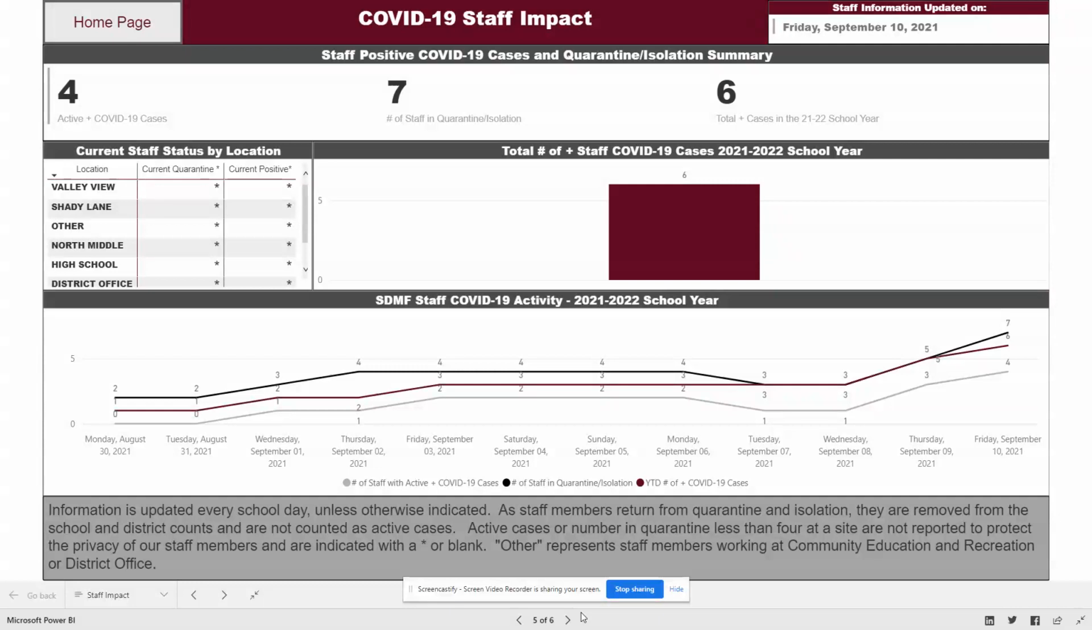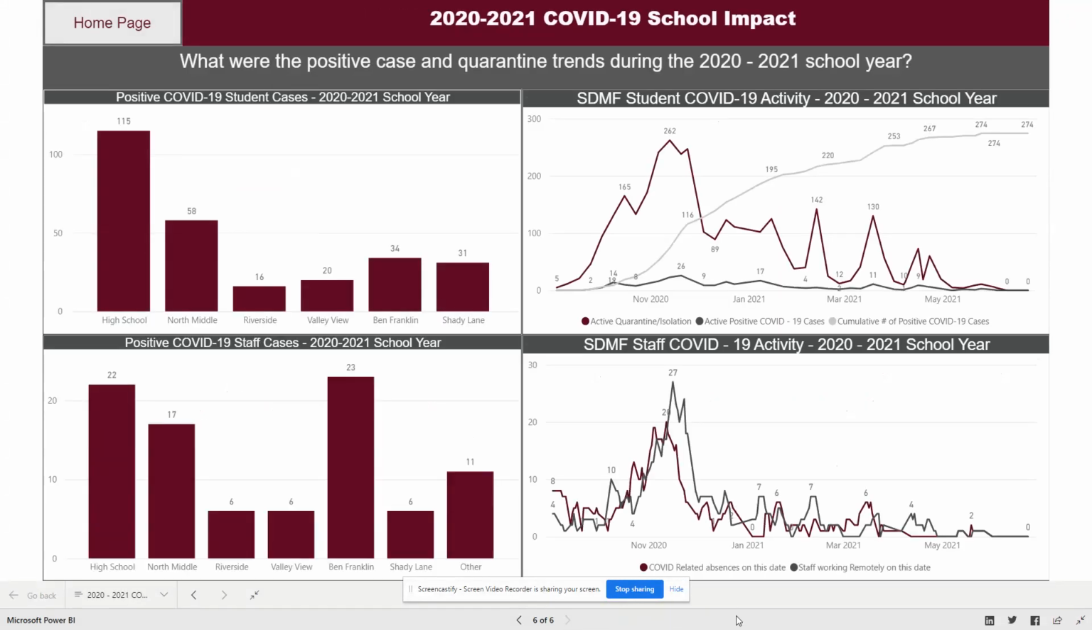For our staff, we really monitor the same things: our active cases, staff in quarantine, and total cases through the school year. If you want to see how this information compares to last year, page 6 will show you our positive student cases, positive staff cases, and our trends over time in quarantines and cases throughout the school year.